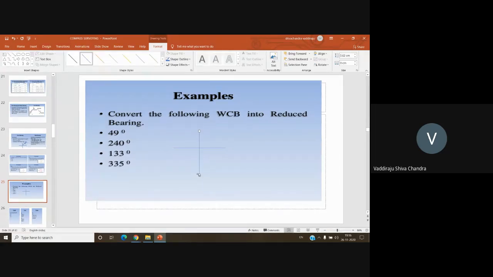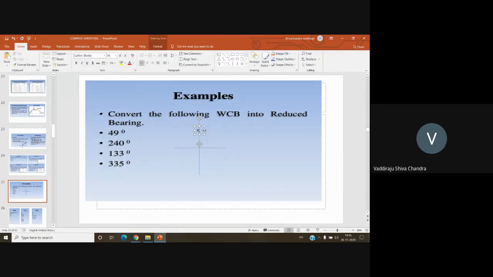So this is my quadrant: north, east, west, south. This is north, this is south, this is east, this is west. Convert the whole circle bearing into reduced bearing.